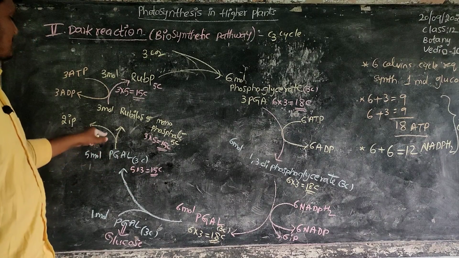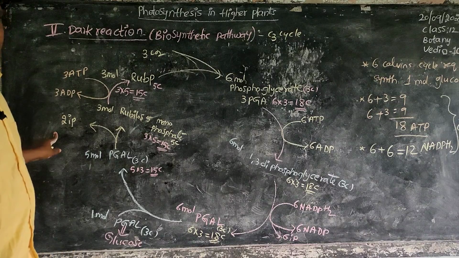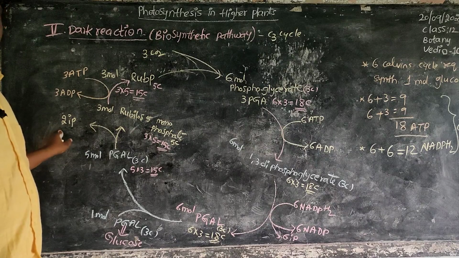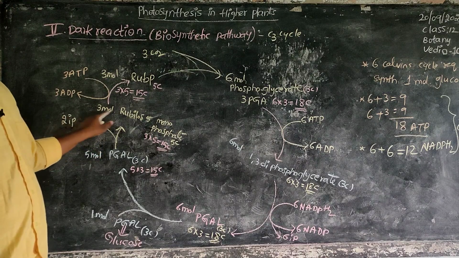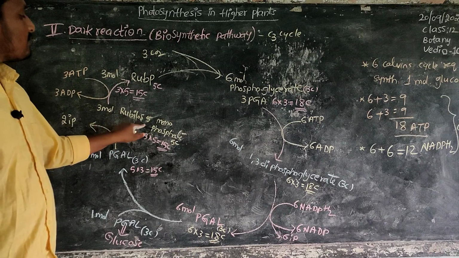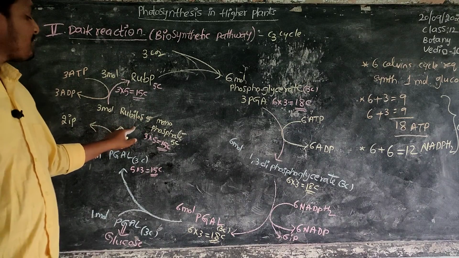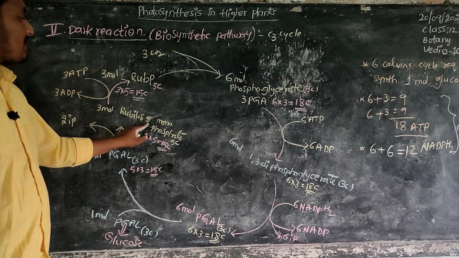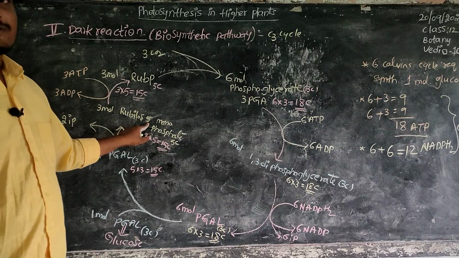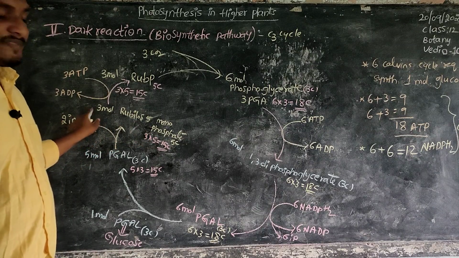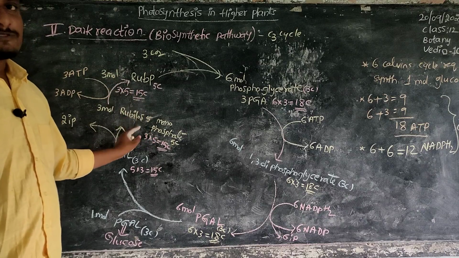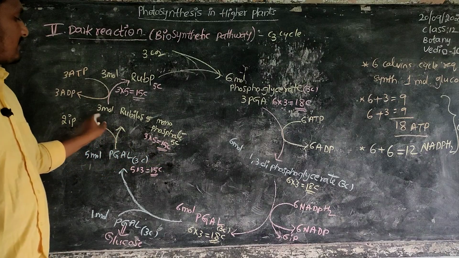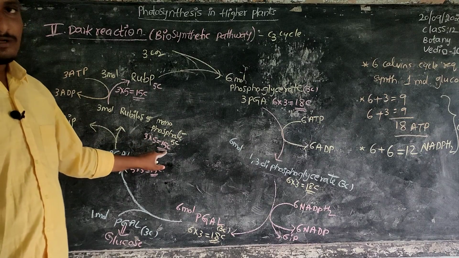This 15 carbon compound, in the next step, loses inorganic phosphates. Out of 5, 2 are removed, still 3 are there. It means 3 molecules of ribulose 5 monophosphate are formed. In this ribulose 5 monophosphate, at the 5th carbon, a single phosphate is attached. So that is a 5 carbon compound, 3 molecules, 5 carbons each, total 15 carbon compound.